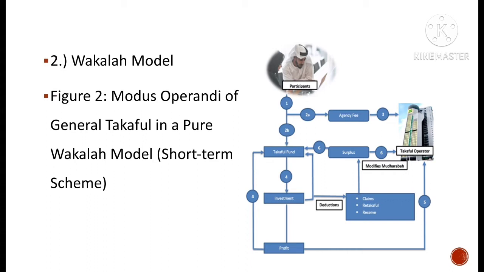The agency fee rate is fixed annually in advance in consultation with the Sharia committee or the Sharia board of the Takaful operator. The performance fee, which is related to the level of performance, is given as an incentive for good administration and governance of the participants' fund.